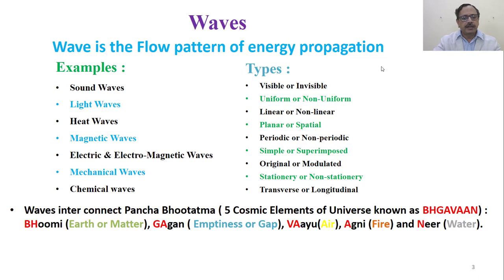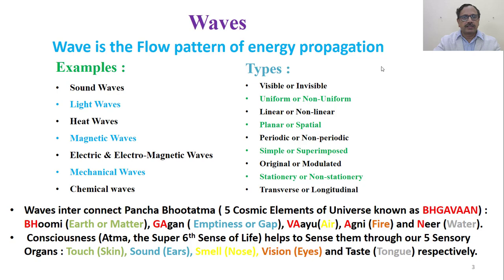Waves basically interconnect the Panchabhutatma, the 5 cosmic elements of the universe known as Bhagwan. Bha for Bhumi, Ga for Gagan, Va for Vayu, A for Agni, and Na for Neer. So these are the 5 elements, and the consciousness, that is the life which has the 6th sense, helps to sense all these through our 5 sensory organs.